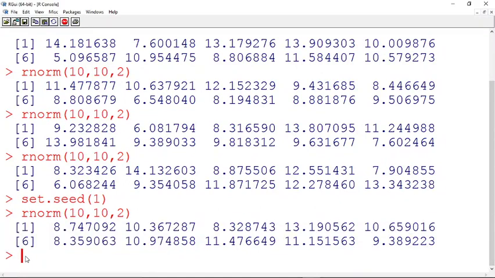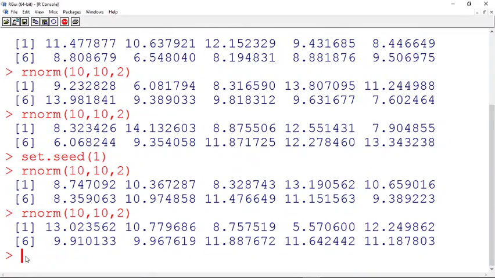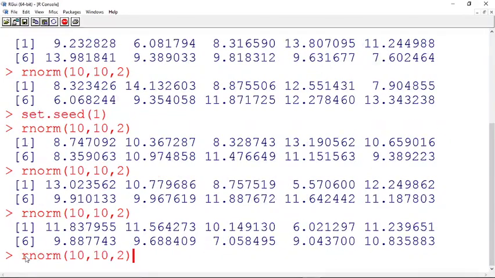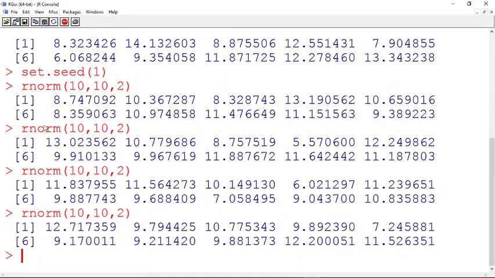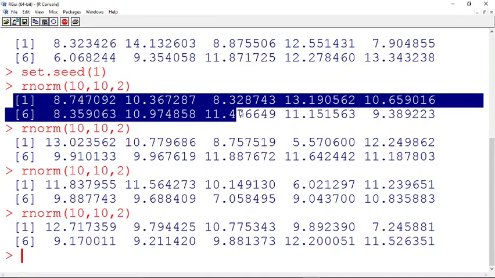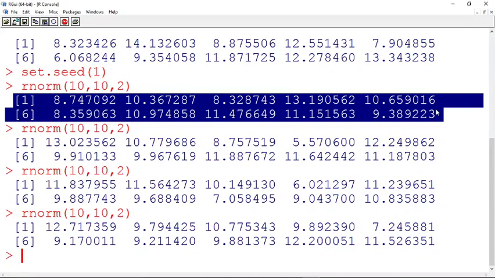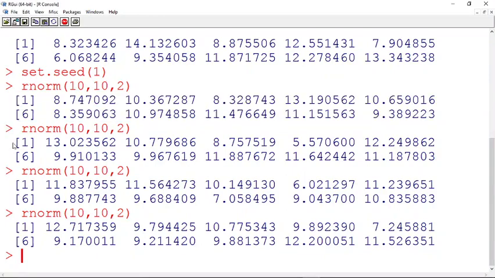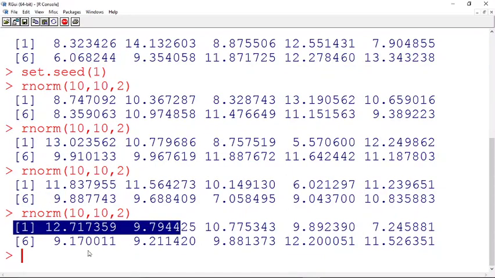Now I have set a seed which I set to be 1. Now without setting further seeds, I go for generating some three or four. This is the one which I generated after setting the seed. All these I have generated without setting a seed.